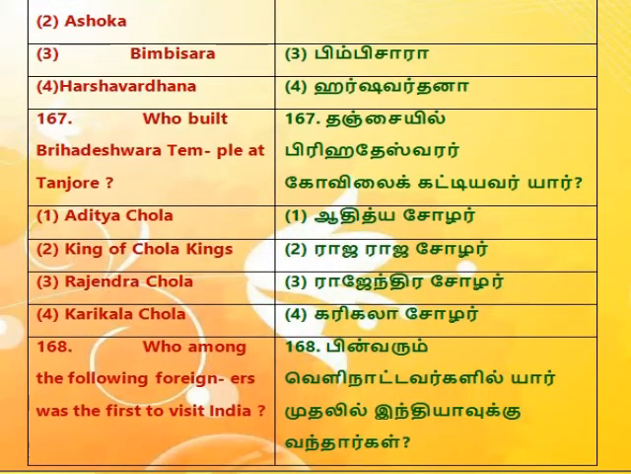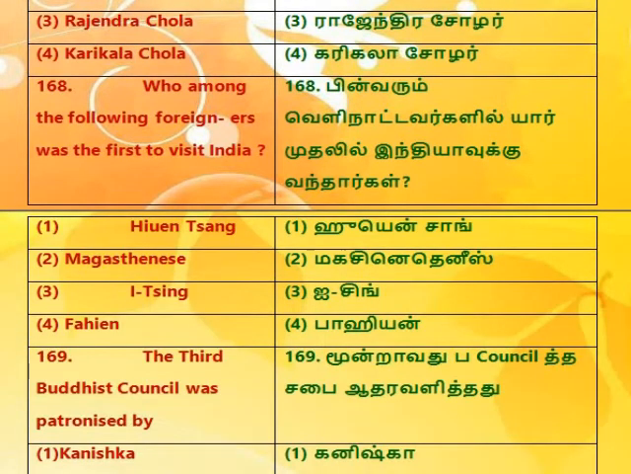167. Who built Brihadeshwara Temple at Tanjore? 1. Aditya Chola. 2. King of Chola kings. 3. Rajendra Chola. 4. Karikala Chola. 168. Who among the following foreign travellers was the first to visit India? 1. Hiuen Tsang. 2. Megasthenes. 3. Itsing. 4. Fa-Hien.